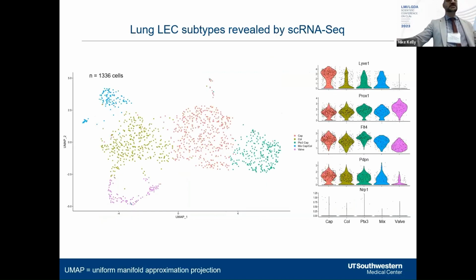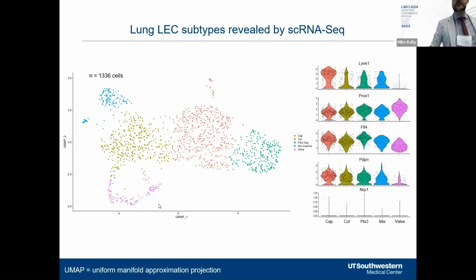Like what Hans went over, this is a UMAP, which is a way of displaying single-cell RNA-seq data. I'm just going to walk through the data we have for our control animals first, before I go on to what we found with the mutants. Each individual dot represents an individual cell, and the cells are clustered together based on their transcriptional profile. After quality control and filtering, we were able to get transcriptomes for approximately 1,300 control lymphatic endothelial cells, and these clustered into 5 distinct clusters.